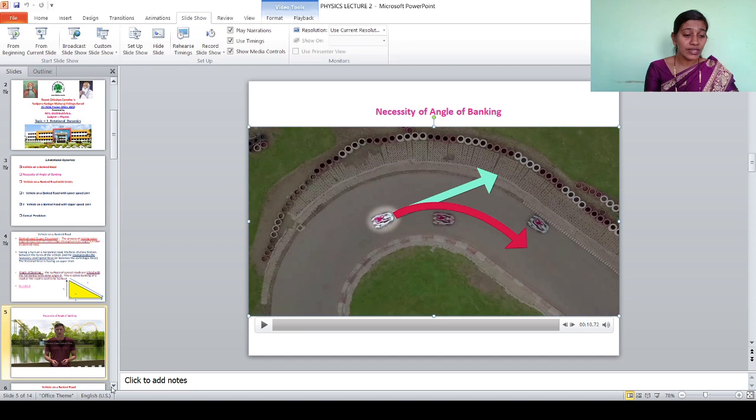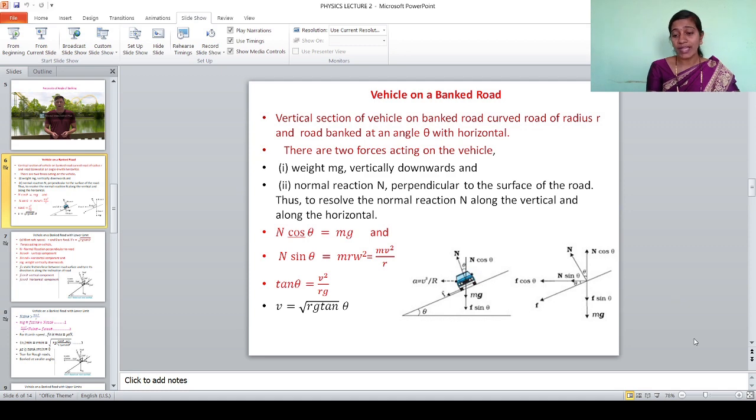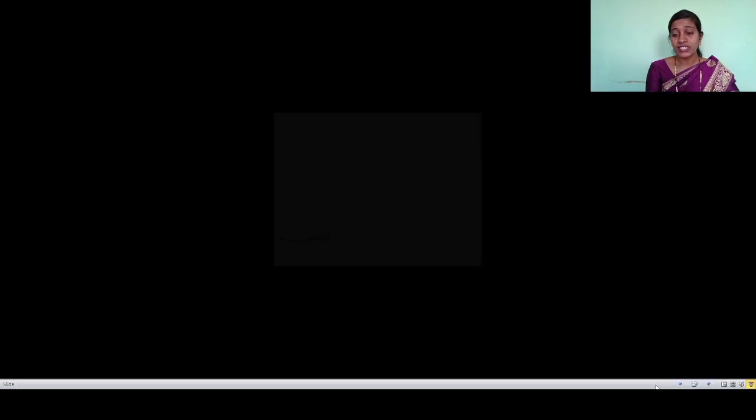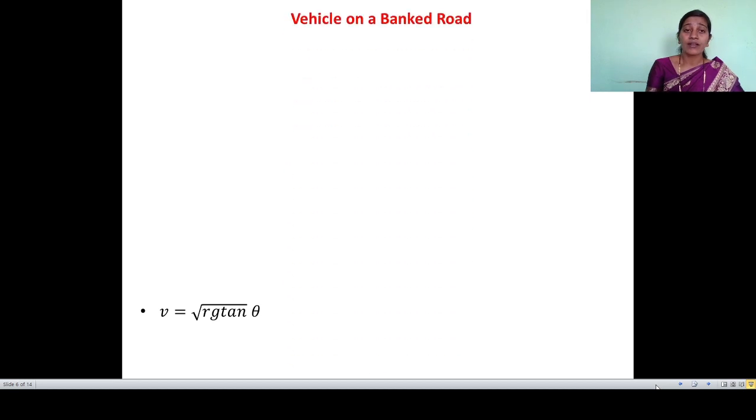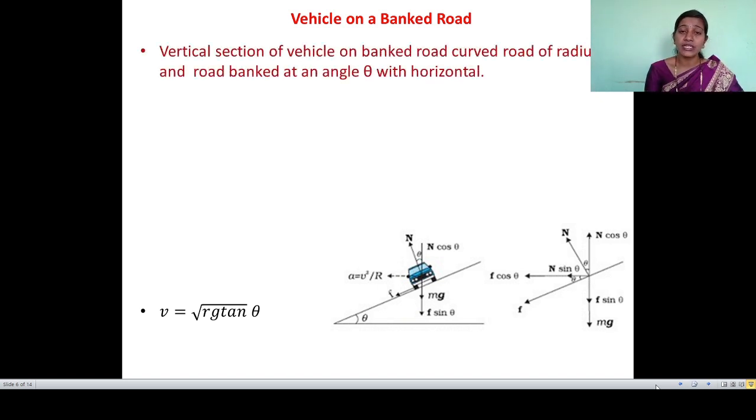Now let me move toward our next point. In that point we can get an idea of how the vehicle sits on the banked road, and which forces are present there. Just now we understood the banked road. See, the banked road is shown and on it the vehicle is present. Here we are taking only a vertical section of the vehicle on the banked curved road. That curved road has radius r and theta is the angle of banking. Otherwise we can say theta is the angle between the banked road and the horizontal.